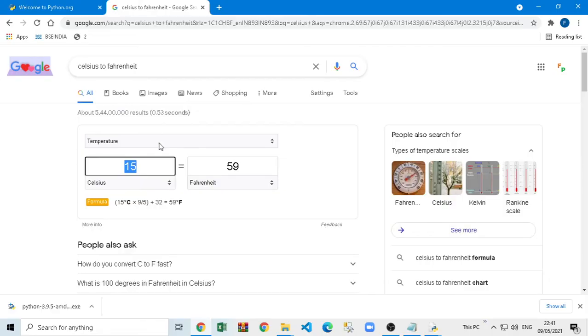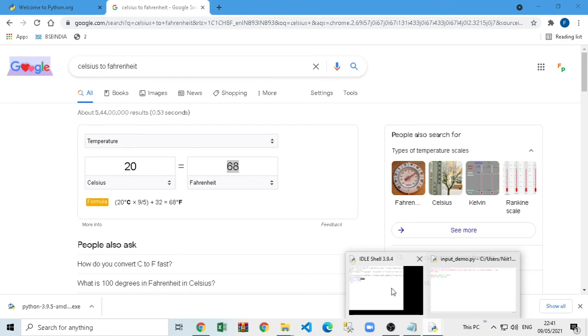This is also temporary. When I put here Celsius 15, Google took 15 from me. Then behind this there is a programming language. It did some calculations and finally gave me the answer. And if I put something else, 20, it will take 20 and give me the answer.